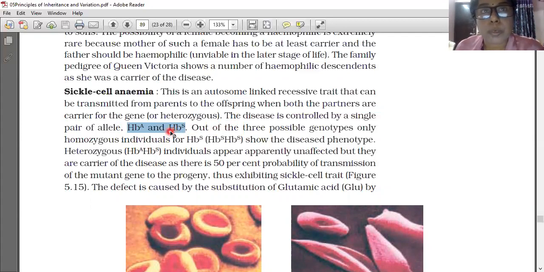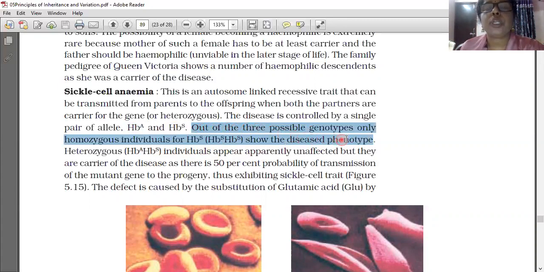As we know, a Mendelian disorder is an alteration occurring in a single gene only. That single gene is this HBS only. This one is also important. Out of the three possible genotypes, only homozygous individuals for HBS, where both the genes are HBS, show the diseased phenotype.